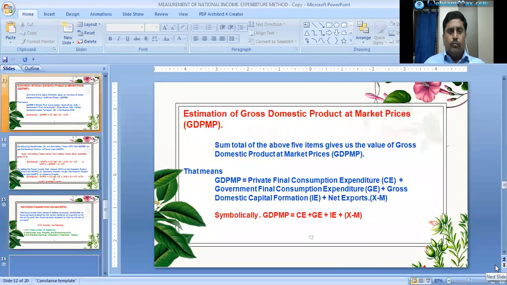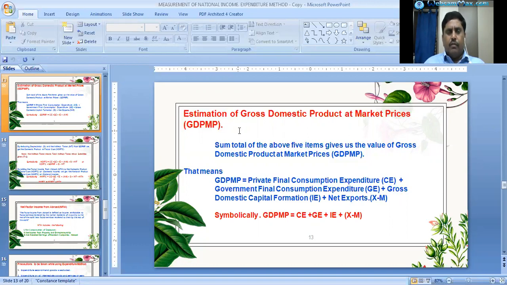So next, in the final stage, the third stage, as we already discussed, we should calculate the gross domestic product at market prices. The estimation of gross domestic product at market prices is the sum total of the above 5 items we already mentioned: household expenditure, government expenditure, private investments, and net exports.